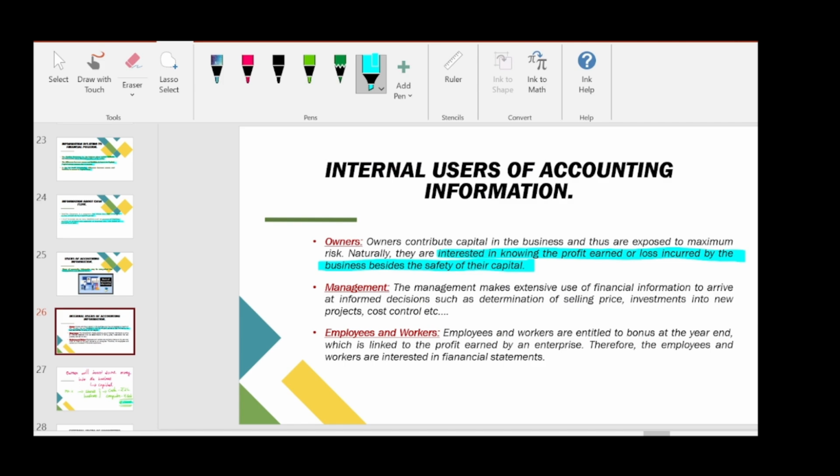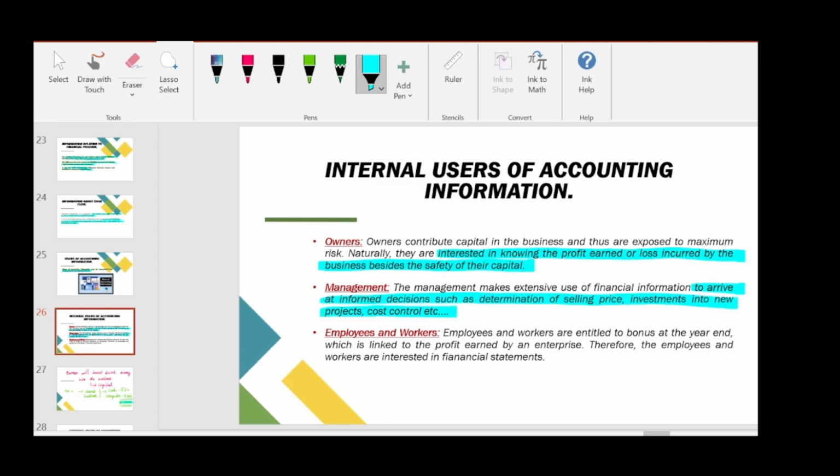Next is management. The management makes extensive use of financial information to arrive at informed decisions such as determination of selling price, investments into new projects, cost control, etc. So, selling price. Usually management will decide what amount the product should be sold at. For that we need to have financial information, and then to make new investments into new projects.